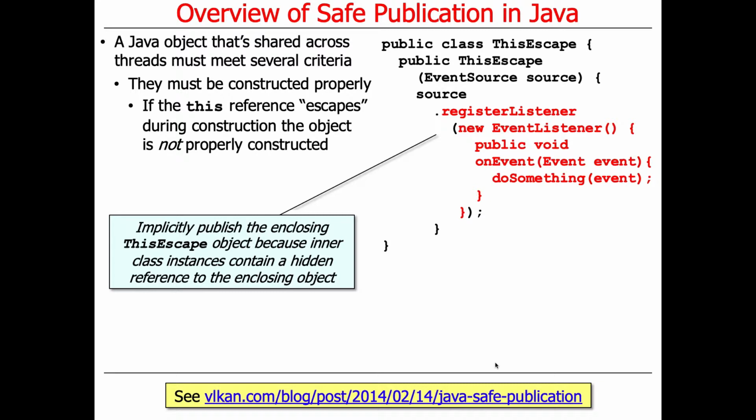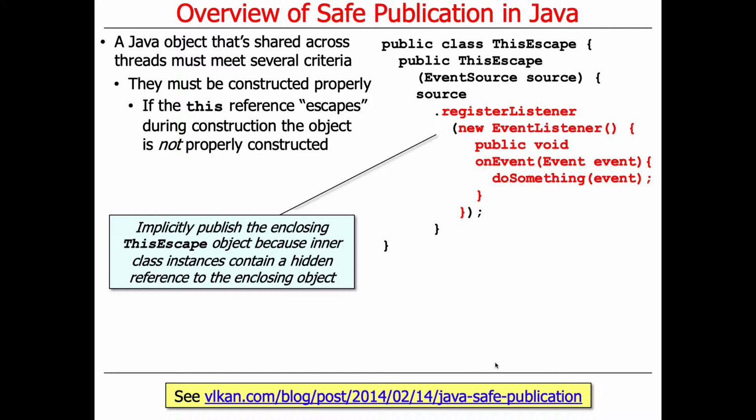So we're going to make a new event listener, which is going to have some method that does something when an event occurs. And the problem here is that we actually haven't finished constructing this object, and yet this listener is now open for business, even though we haven't completed the construction of this object, because notice how this is occurring in the context of the constructor.